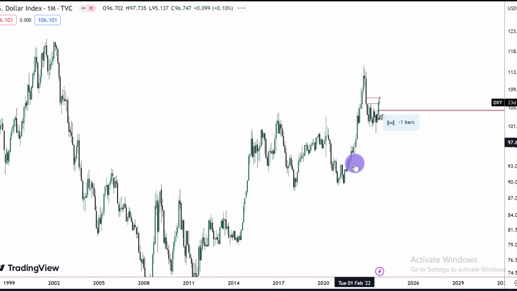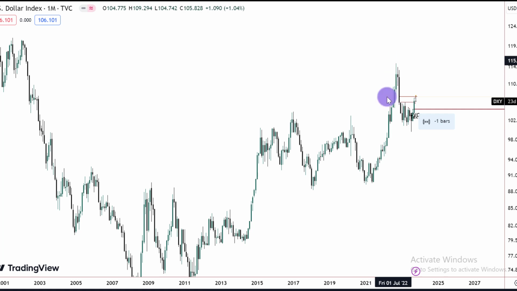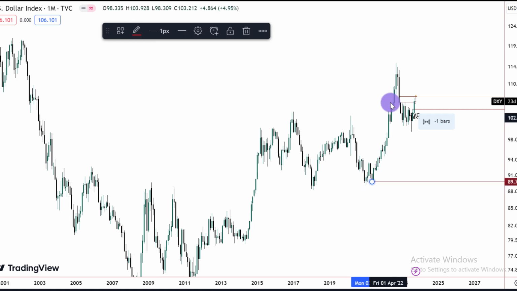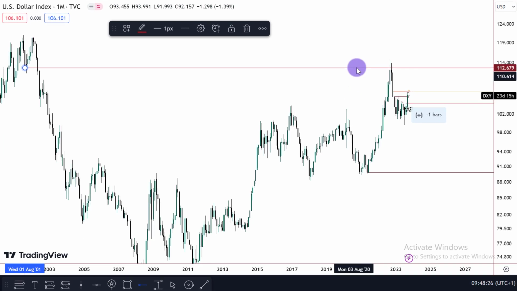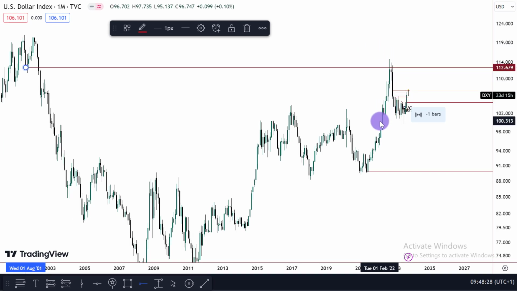So this has been our current dealing range. Price has created a new expansion higher, and traded into a bearish mitigation block around that level. Now price has retraced into 50% of that entire range.